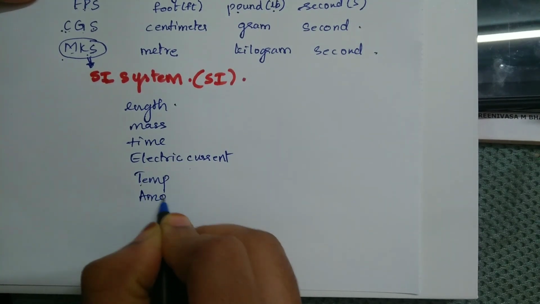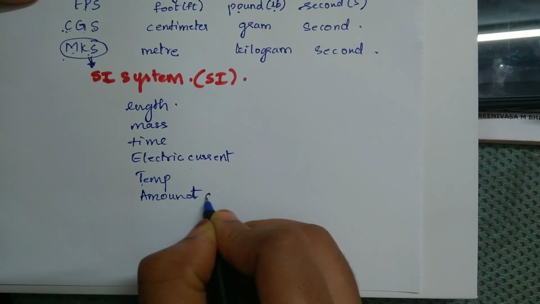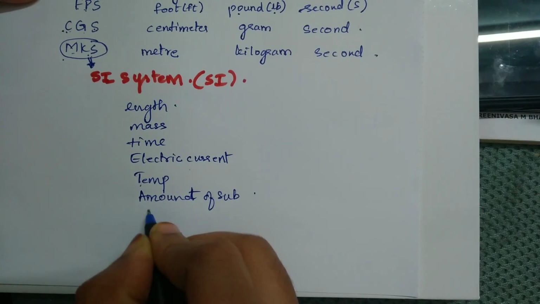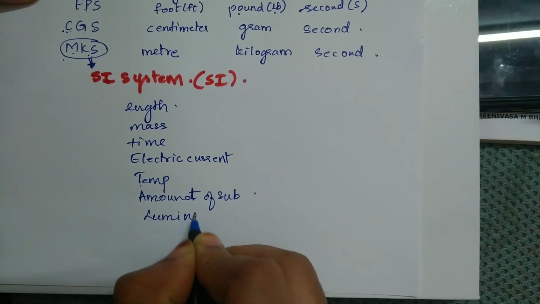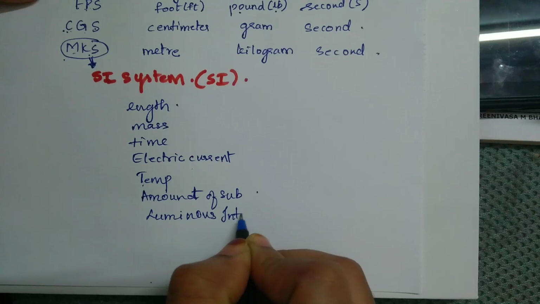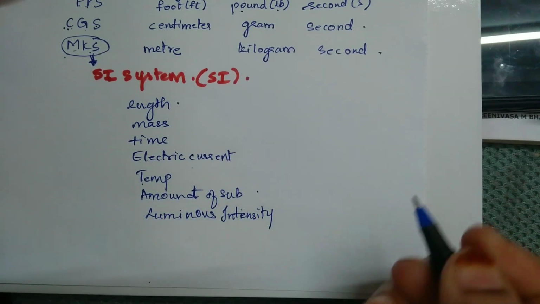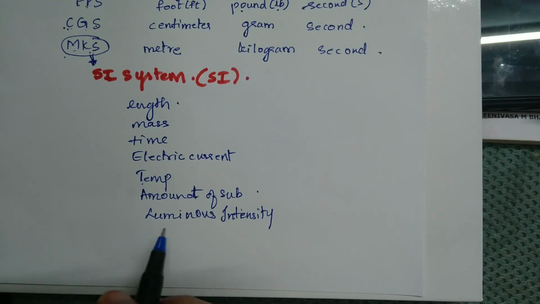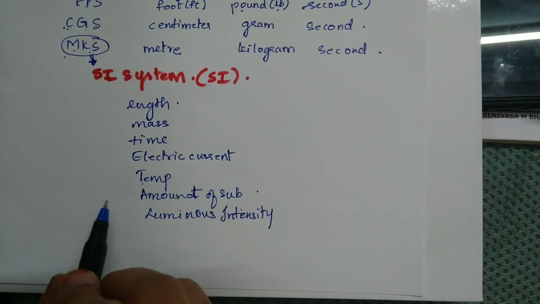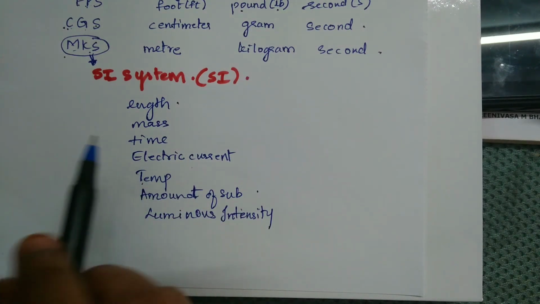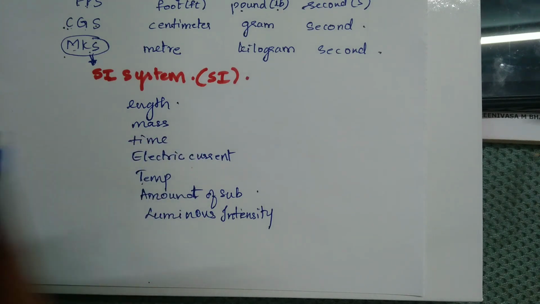we have amount of substance, then we have luminous intensity. In the first PU exam, this luminous intensity unit is widely asked. So this is as per the syllabus of first PUC. This is chapter 2 of first PUC, that is units and measurement.